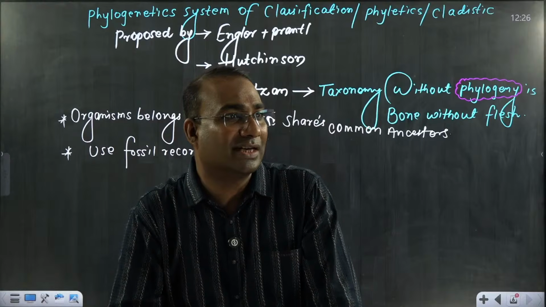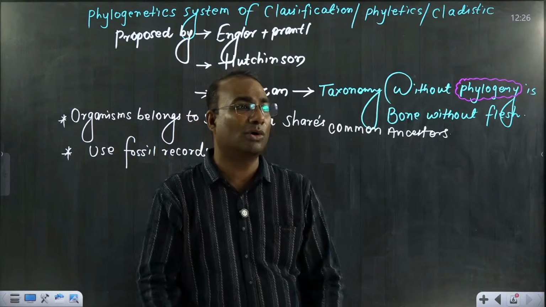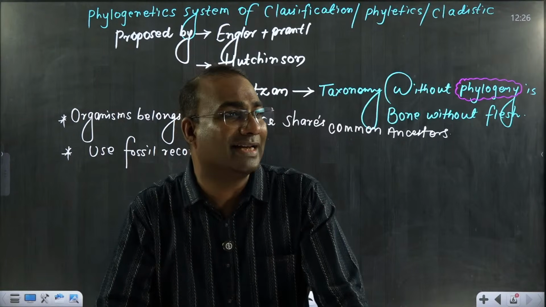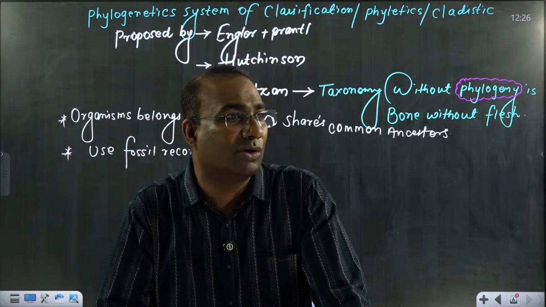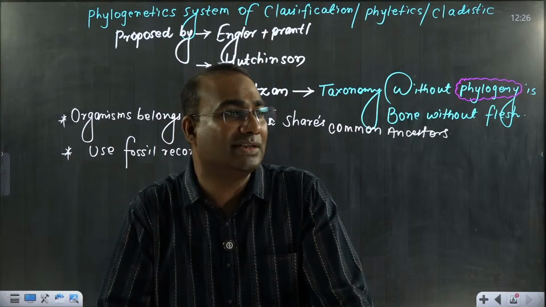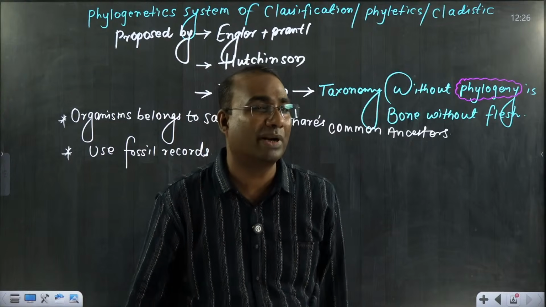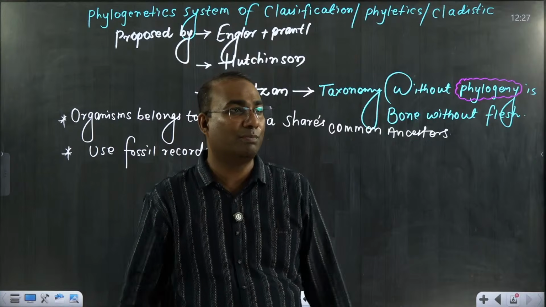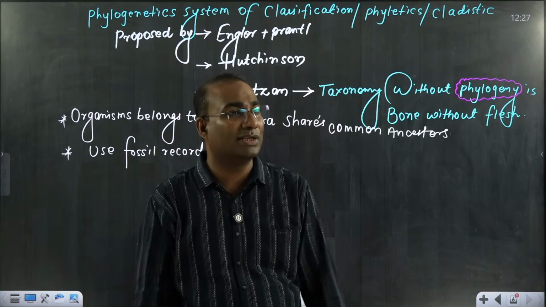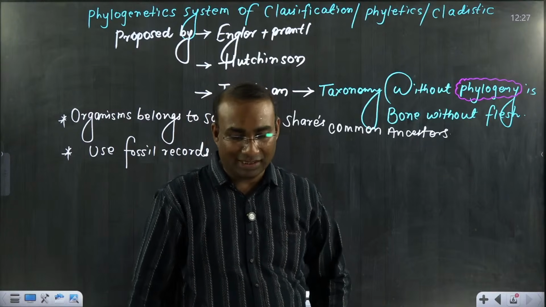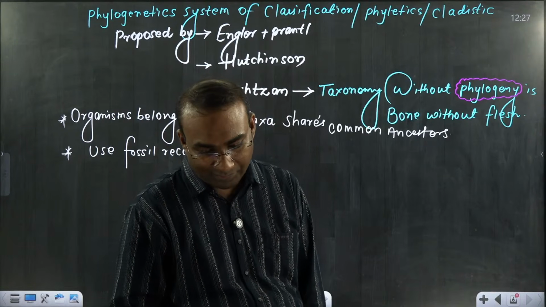So now in the comment section you have to write what the cell wall of archaebacteria is made up of, and what the cell wall of eubacteria is made up of. You have to write in the chat section with a proper explanation. You should know properly what the archaebacteria cell wall is made up of and what the eubacteria cell wall is made up of. Write it in the chat section and tell me.